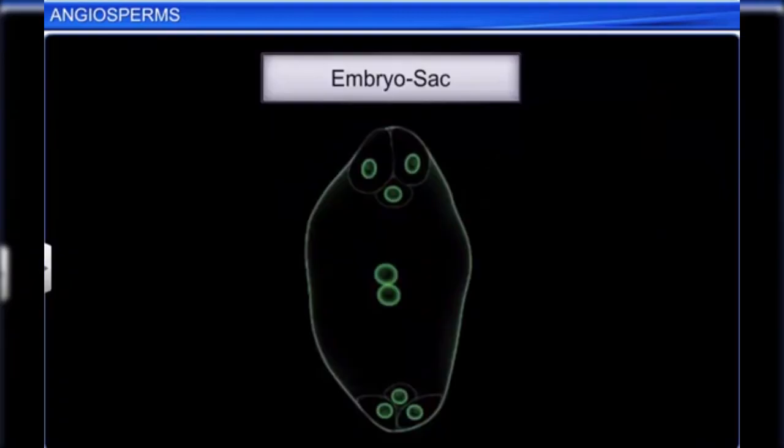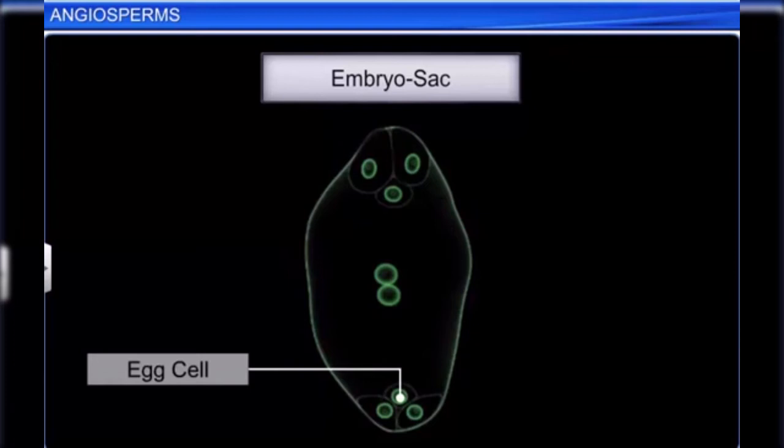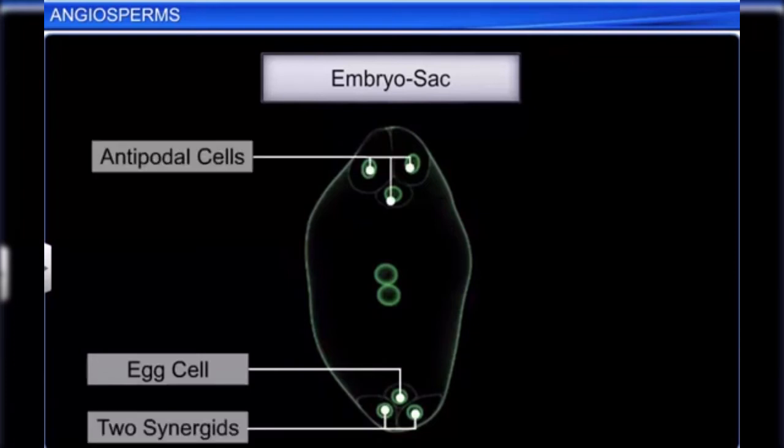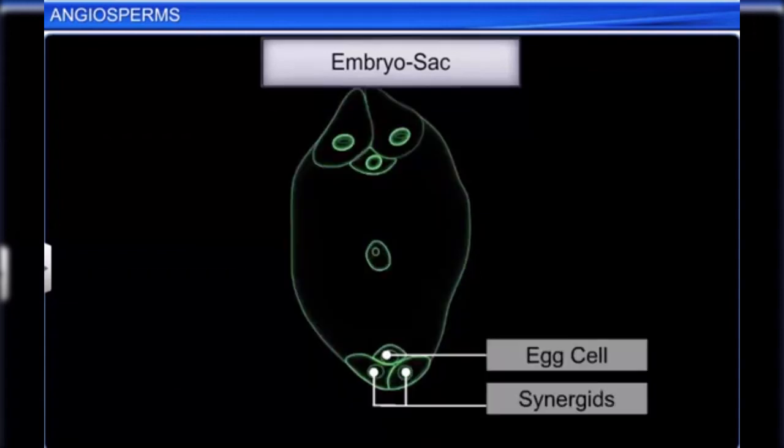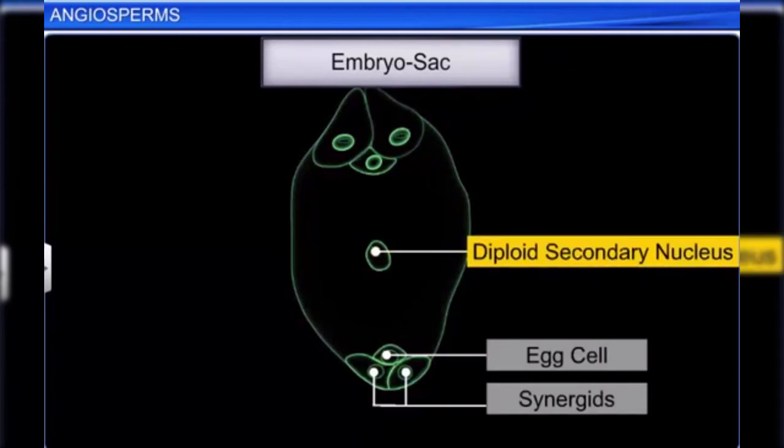The embryo sac has a three-celled egg apparatus consisting of one egg cell and two synergids, along with three antipodal cells and two polar nuclei. The polar nuclei eventually fuse to produce a diploid secondary nucleus.